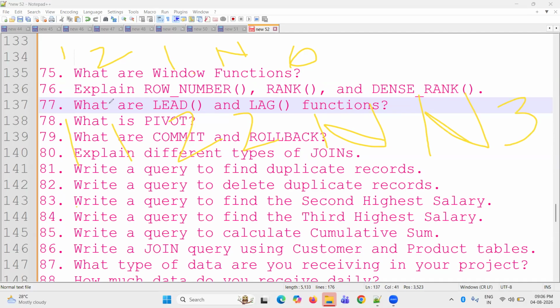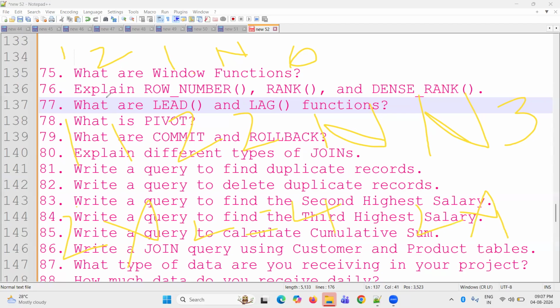A left join matches left side values to right side values. So 1 with 1, 1 with 1, 1 with 1, 1 with 1, total 4. Then 2 with 2, 2 with 2, and null with null, and 0 with null. It is simply a count: we have two 1s on the left and two 1s on the right, so 2 into 2 is 4. And we have two 2s and one 2, so 2 into 1, two values.